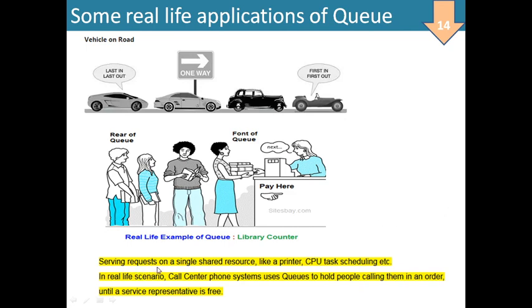Similarly, serving requests on a single shared resource like a printer. If it is a network printer, a number of print requests come together. So they are standing in a queue, first in, first out. The first request for printing will be done, then completed. The second request for printing will be done, completed, and removed. Similarly, CPU task scheduling. The CPU also schedules tasks one after the other. The first scheduled task will be performed first, then completed. Then the second task will be taken and performed, and completed.